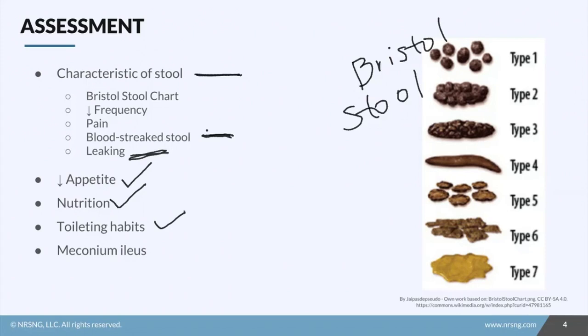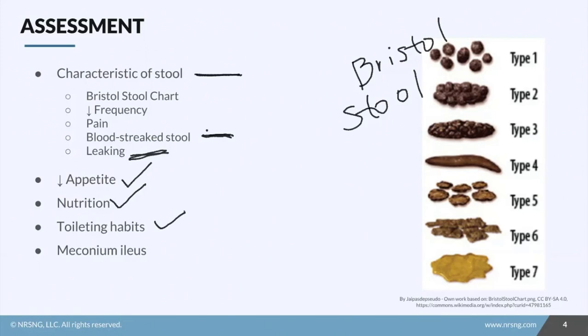And then regarding toilet habits, we need to know if there have been any changes to the routine. One of the most common things we see in kids regarding constipation is that when there's a change, they can start to have problems. So this is especially true for kids who are starting school because they're having a change in routine, and there may be some real anxiety about using public toilets and doing things a bit differently.